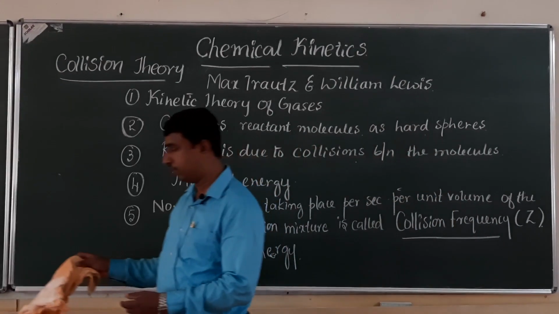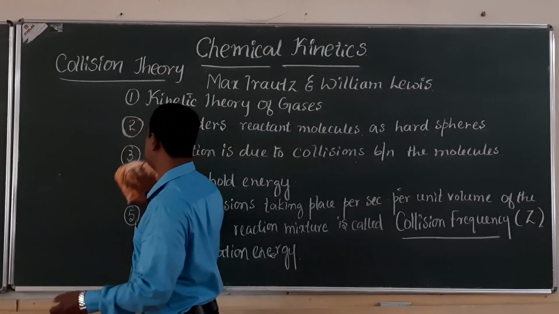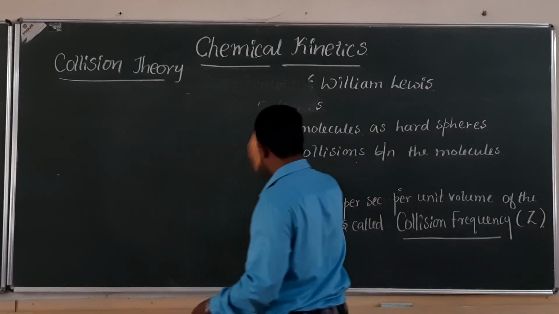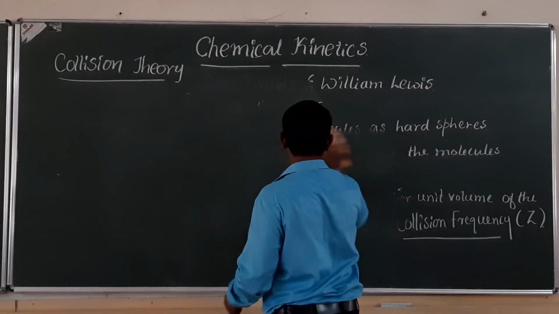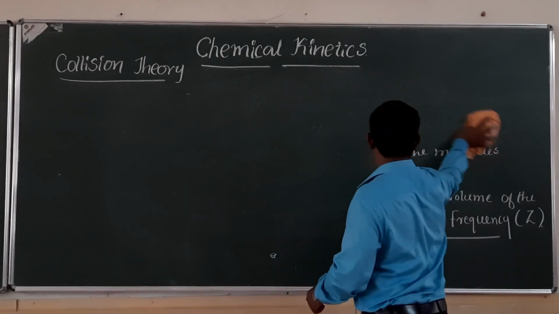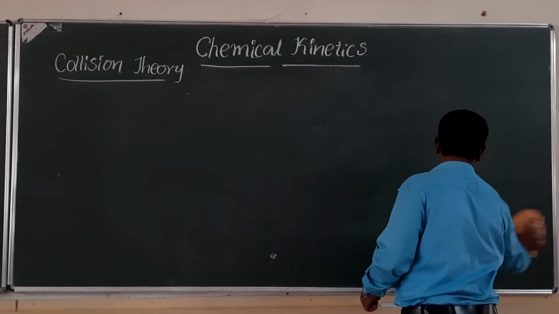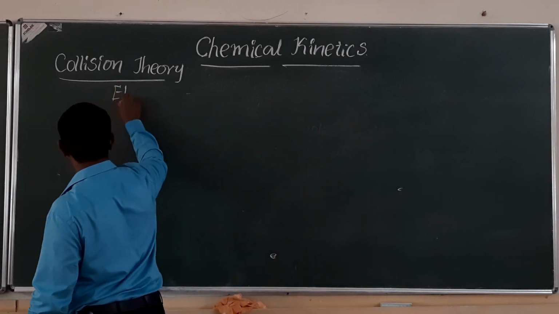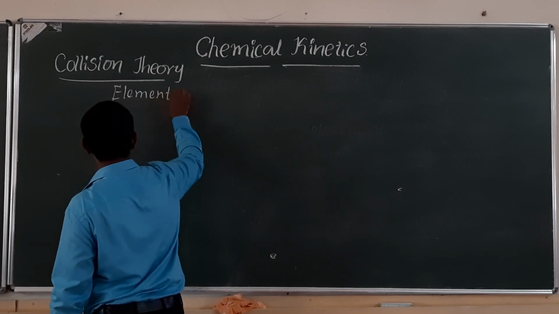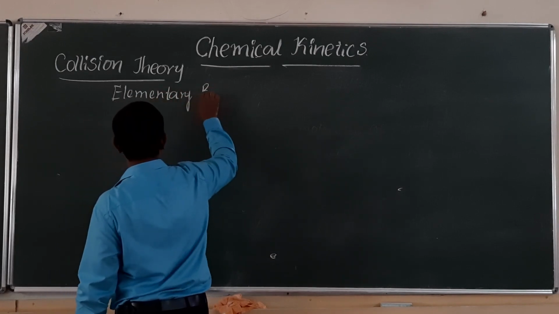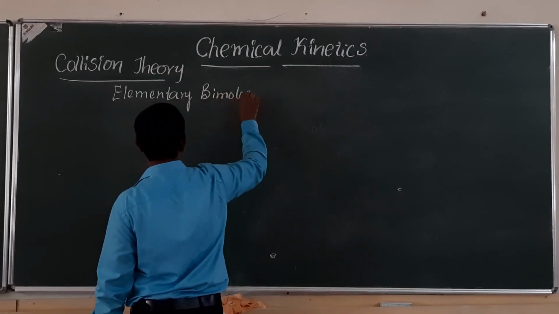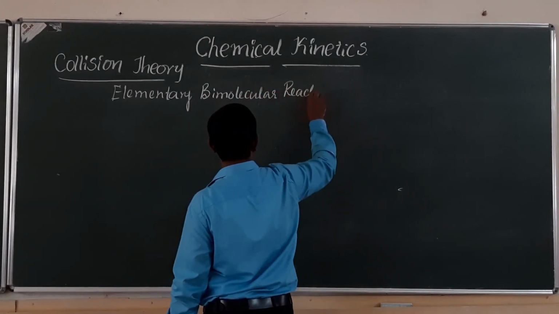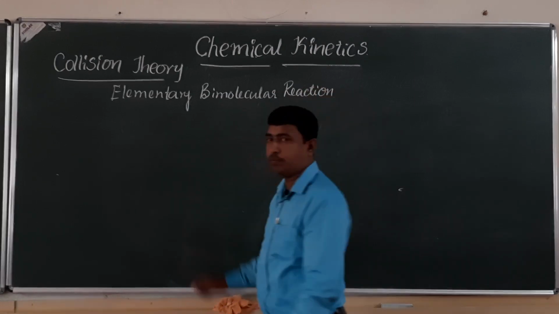Now let us consider one general elementary bimolecular reaction.